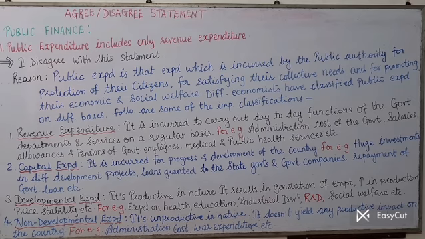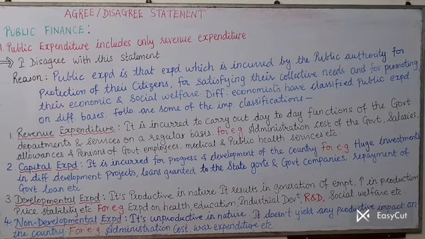Now see, this public expenditure is classified differently by different economists. On the basis of that, we are going to see some important classifications, as per our syllabus. So first, we are studying the classification of public expenditure. We are writing this as the reason. First one, revenue expenditure.